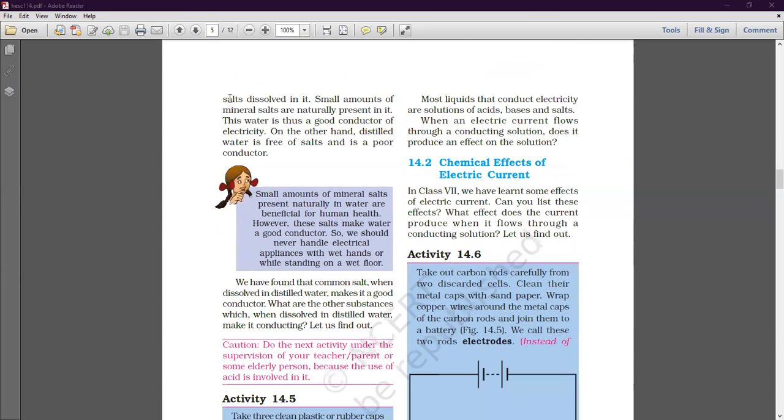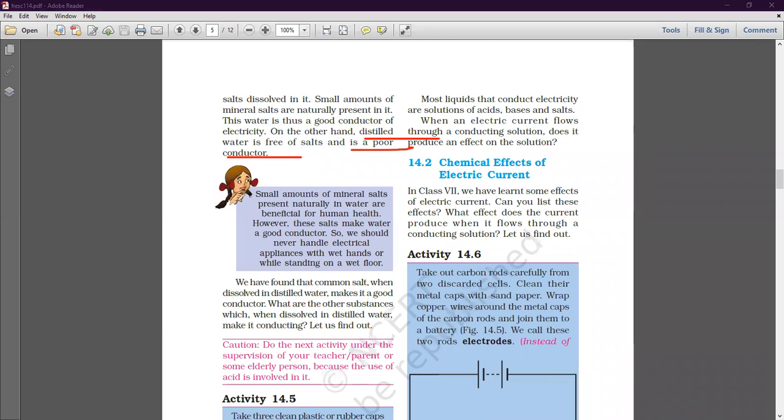It may contain salts dissolved in it. A small amount of mineral salts is naturally present in it. This water is thus a good conductor of electricity. On the other hand, distilled water is free of salt and is a poor conductor of electricity. Now, very important students, all of you mark it as important: distilled water is a poor conductor of electricity, whereas tap water is a good conductor of electricity.